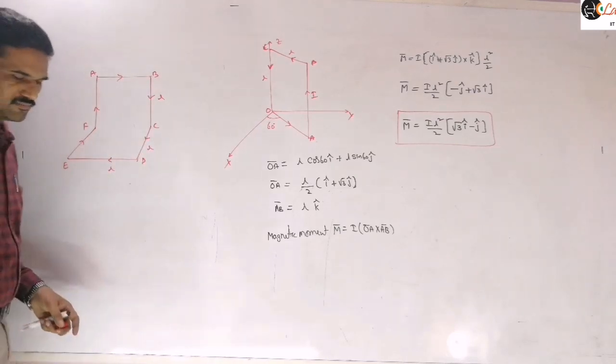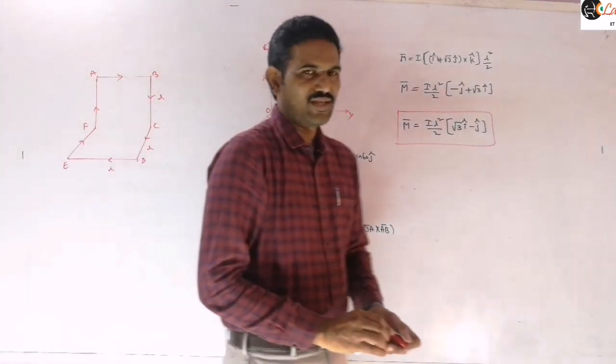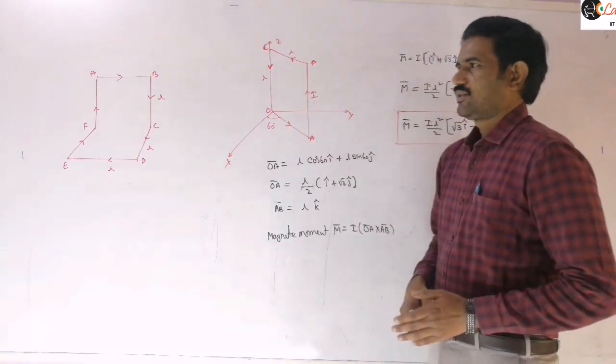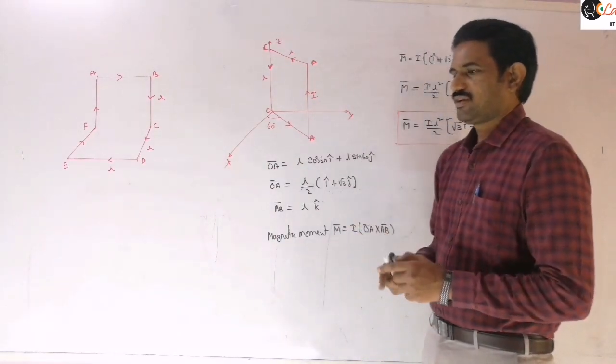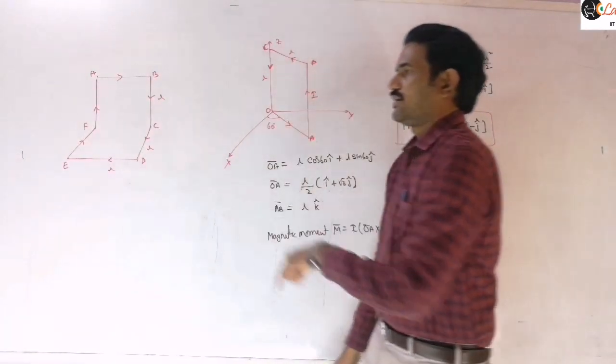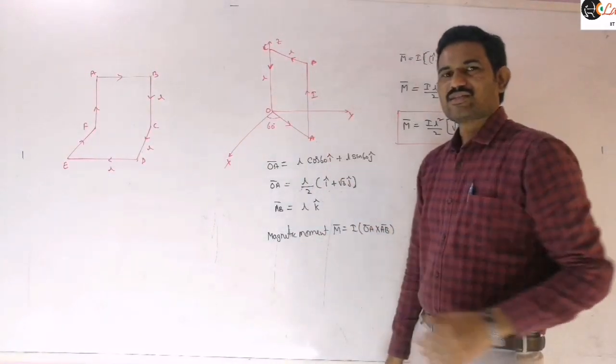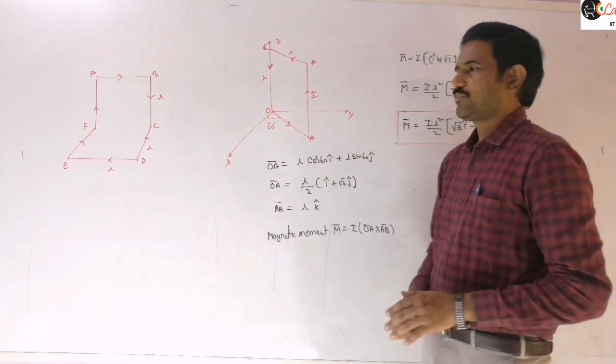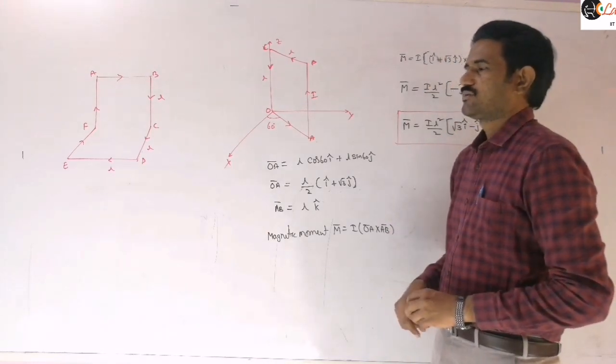L is the side, right? Those two are lying in perpendicular planes. That means AB, FC lie in one plane, and then CD, EF lie in another plane. Those are lying in two perpendicular planes. So write that.